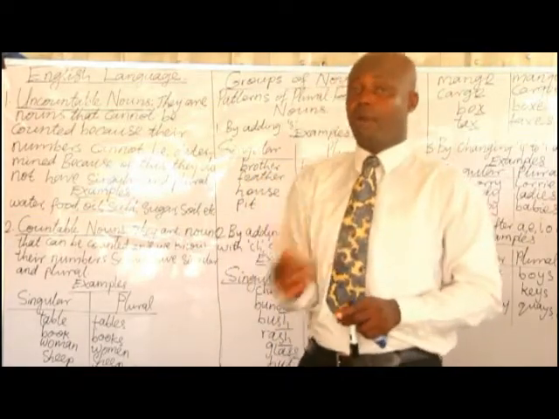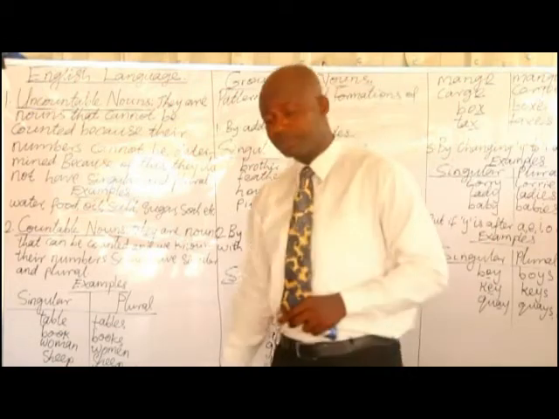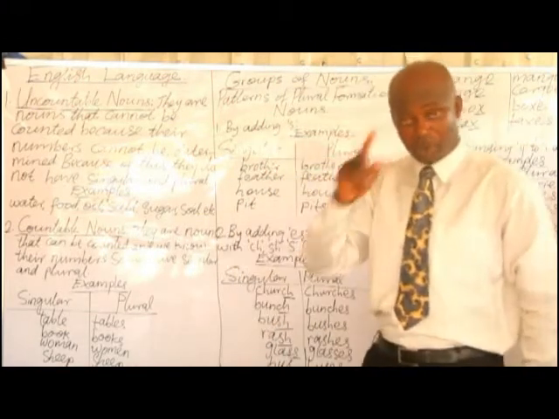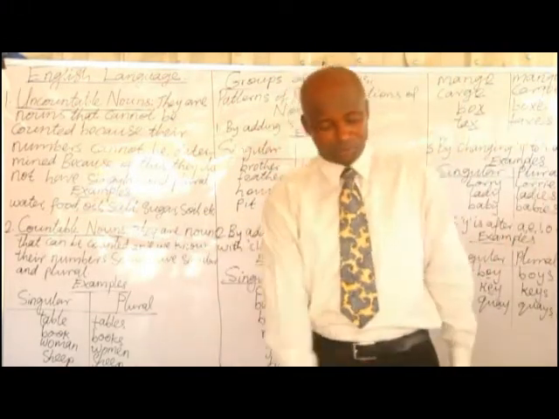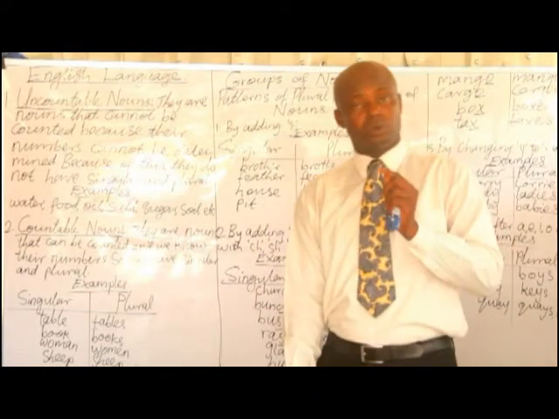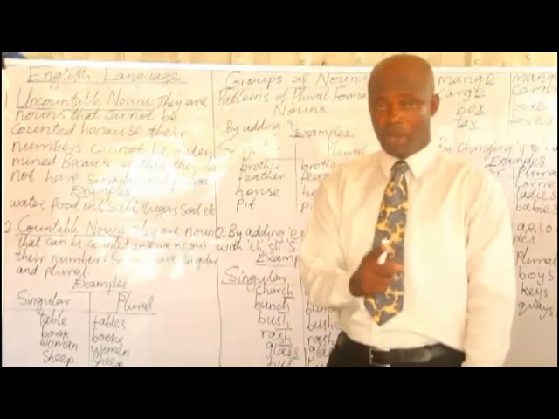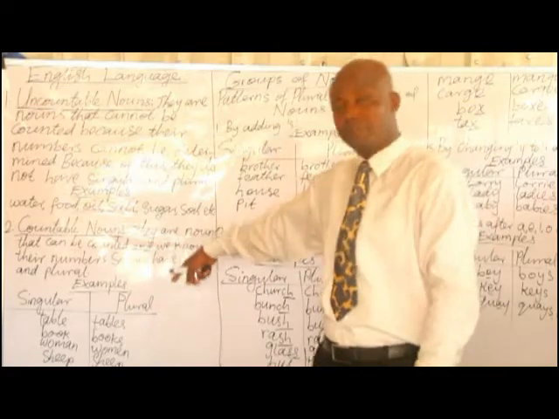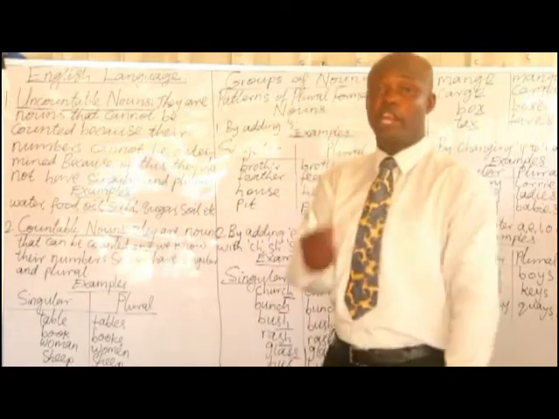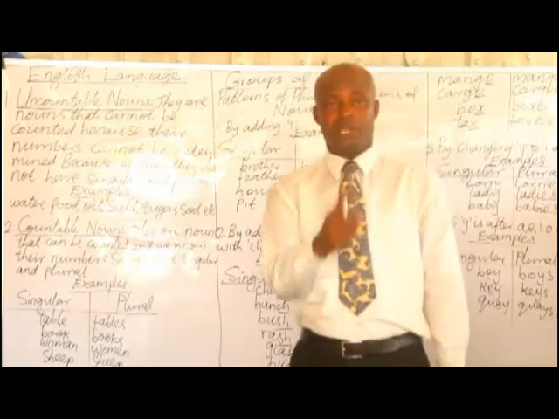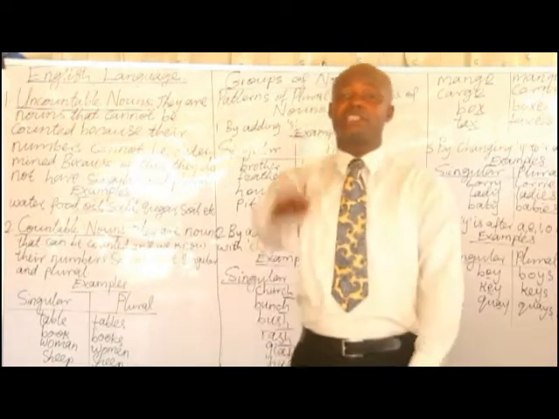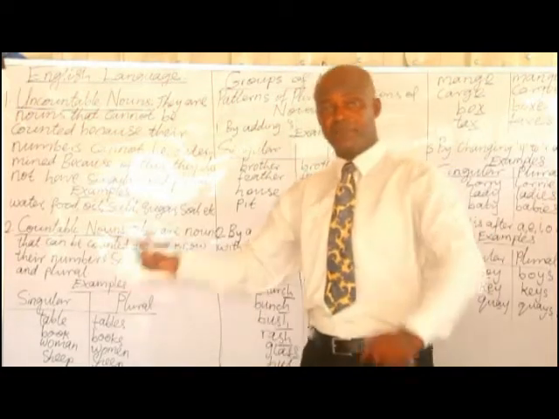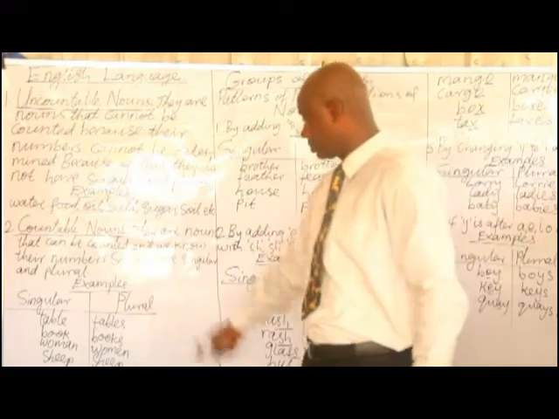Examples of them are table. When it is one, table; when it is more than one, it becomes tables. Book, when it is one. When it is more than one, that is plural, it becomes books. Chair, when it is singular, that's one. When it is plural, that is more than one, it becomes chairs.